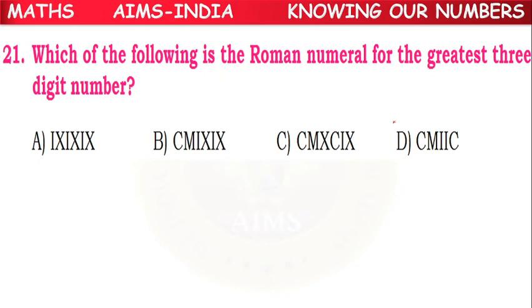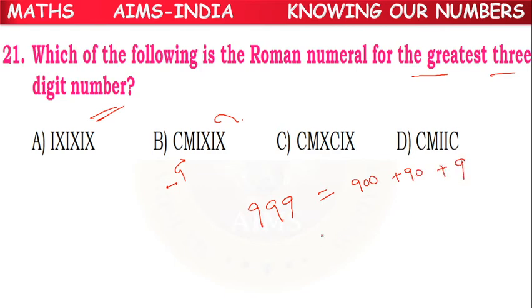So next. Which of the following is the Roman numeral for the greatest 3-digit number? We have to find the Roman numeral for the greatest 3-digit number. So what is the greatest 3-digit number? We have to write all 9s. 999. This can be written as 900 plus 90 plus 9.